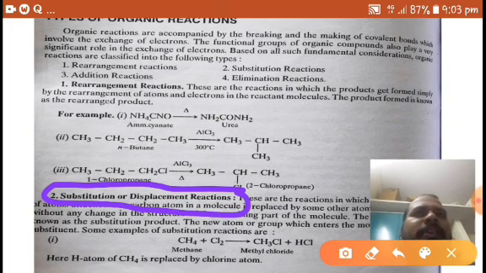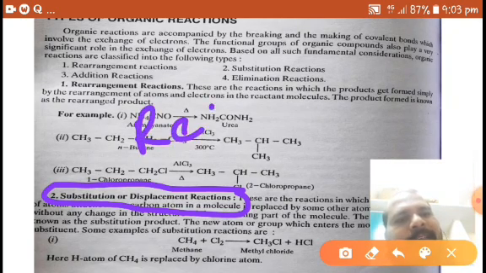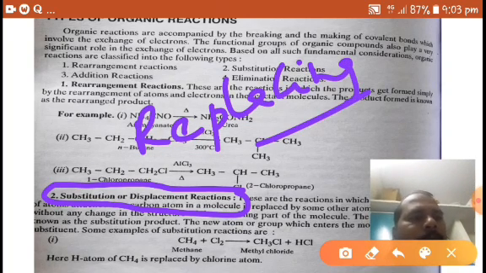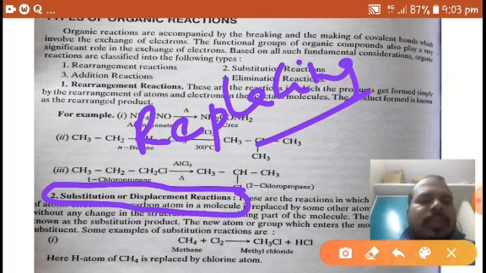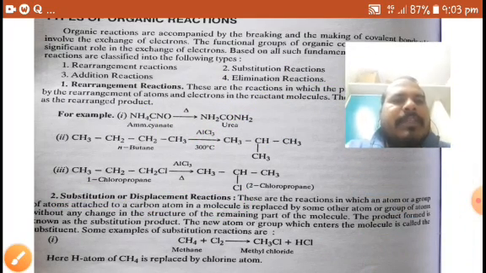Substitute means replacing. Here in organic chemistry, replacing one atom or group of atoms by another atom or group of atoms is called substitution. So what happens in substitution?